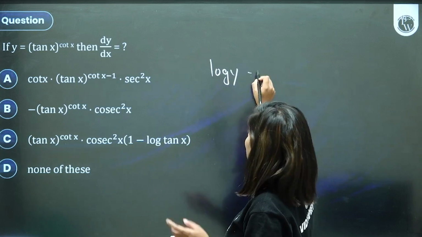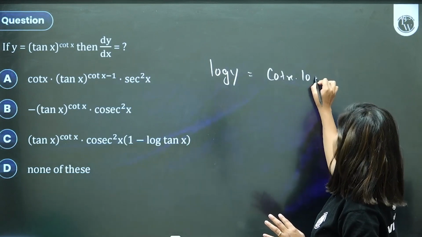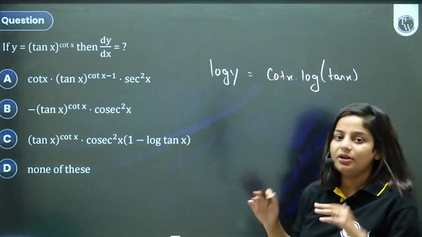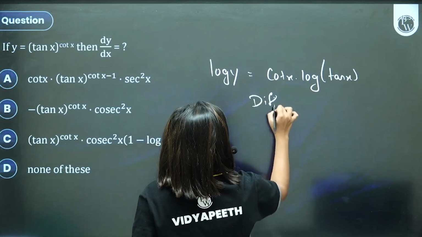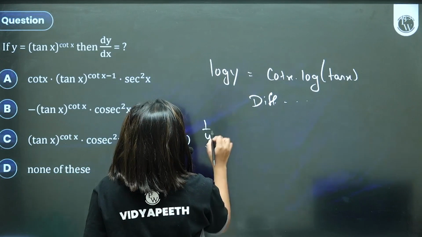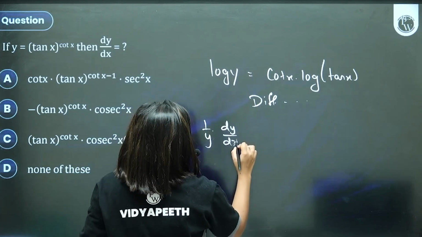Log y is equal to cot x times log of tan x. The power comes here using the property of log. And now it's good to differentiate this. You have to write multiple times, make a practice of it. Log y gives 1 upon y dy by dx. It is my bad habit that I write y dash. Not a very good practice.